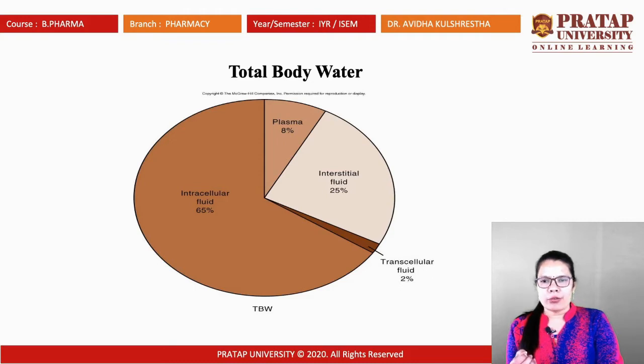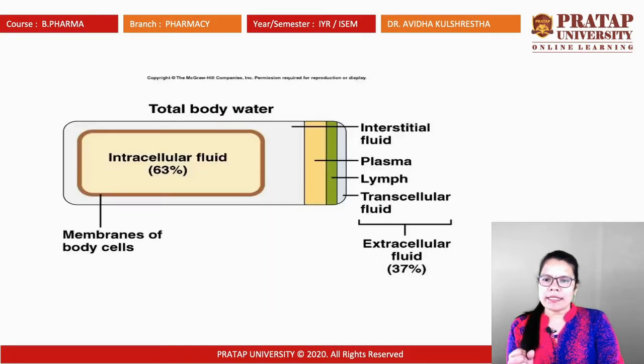Which kind of electrolytes are found inside the cell or outside the cell, in the intracellular and extracellular positions, we will discuss. And what are electrolytes actually? Intracellular fluid is 63%, about 65%, inside the cell membrane, and some water is available outside. So overall it is 65%. Some fluid is available in plasma, some in lymph, some fluid is inside and some is outside. So 37% is extracellular.